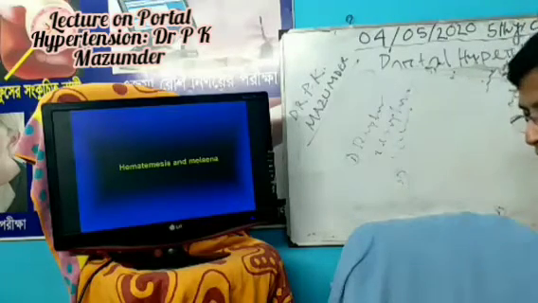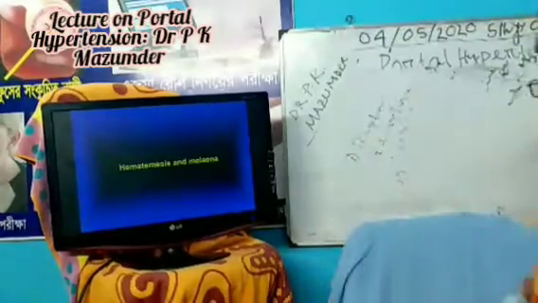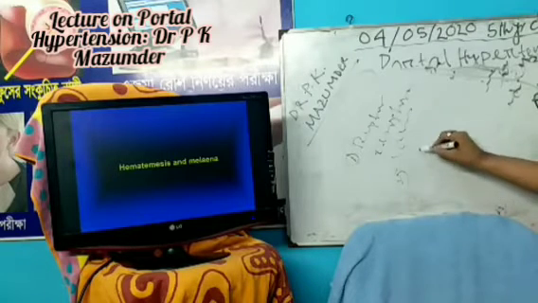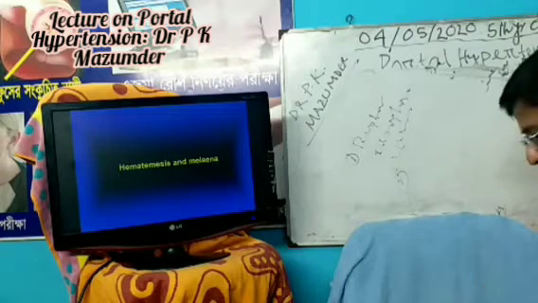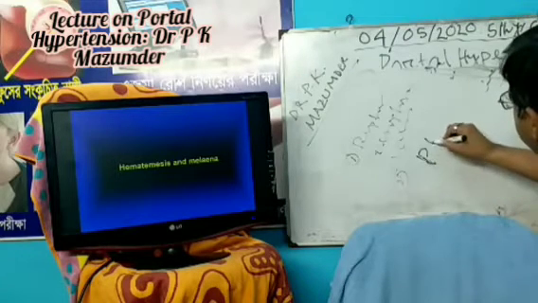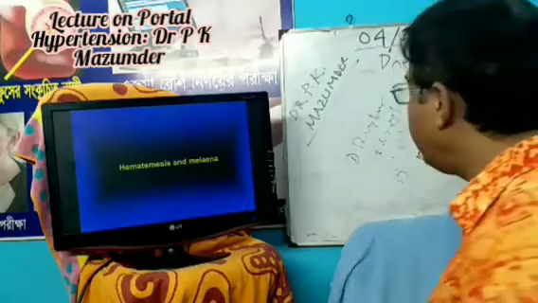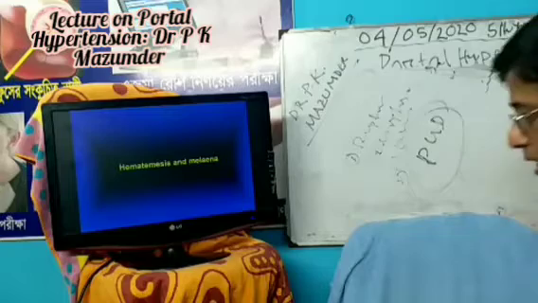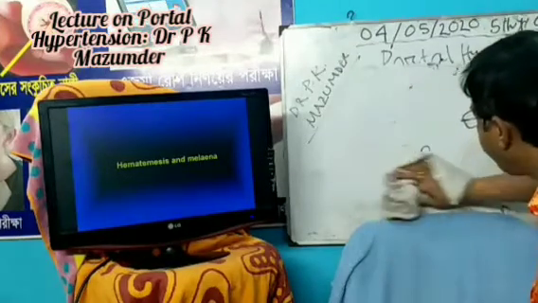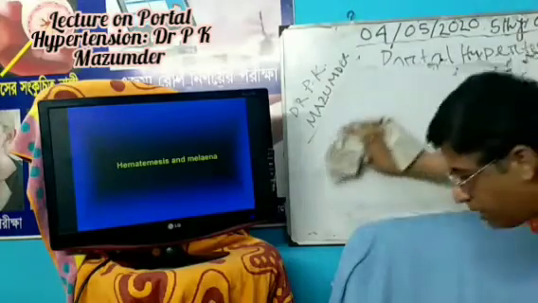Number two, Mallory-Weiss syndrome, due to vigorous vomiting, tearing of the lower end of the esophagus. Number three, peptic ulcer disease, PUD. Number four, coagulopathy. Number five, bleeding diathesis. So there are 4 to 5 causes. Number one cause is rupture of the esophageal varices.